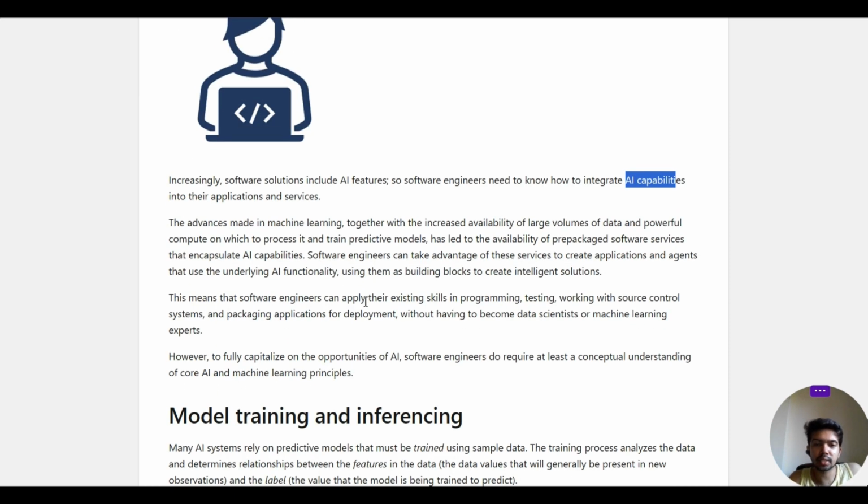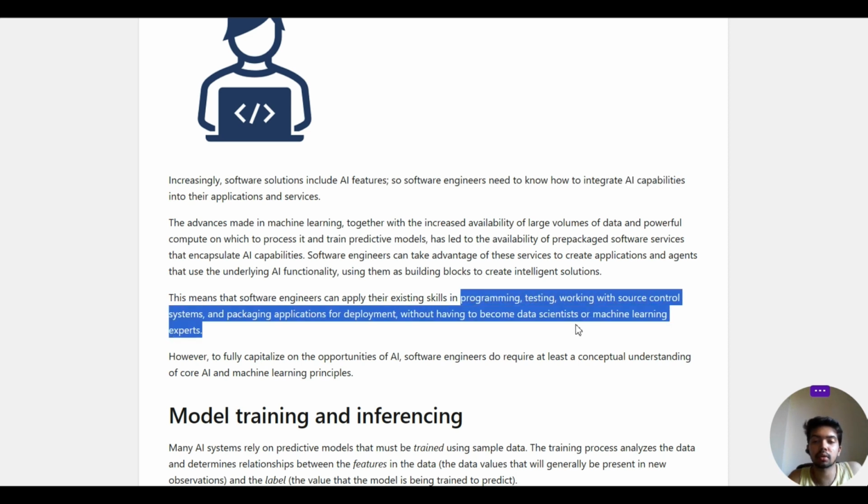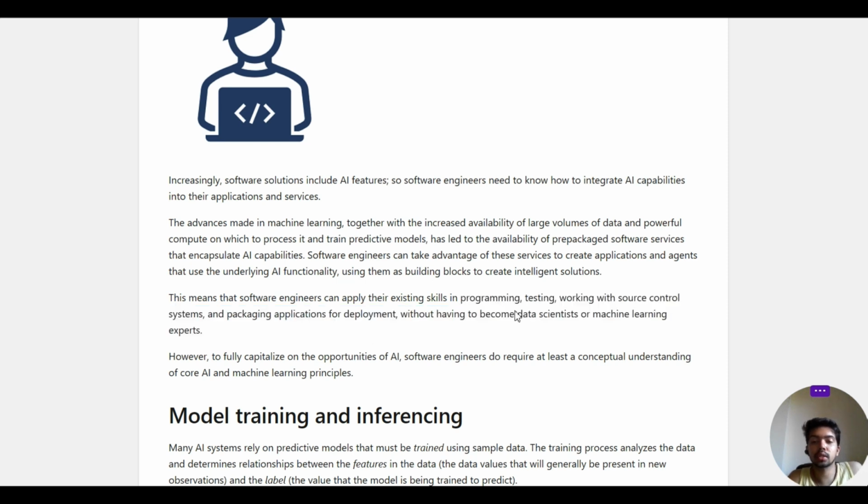This means that software engineers can apply their existing skills in programming, testing, working with source control systems, and packaging applications for deployment without having to become data science or machine learning experts. So software engineers already have this programming, testing, source control and packaging knowledge, but they can use all these services without actually being a data science or machine learning expert.